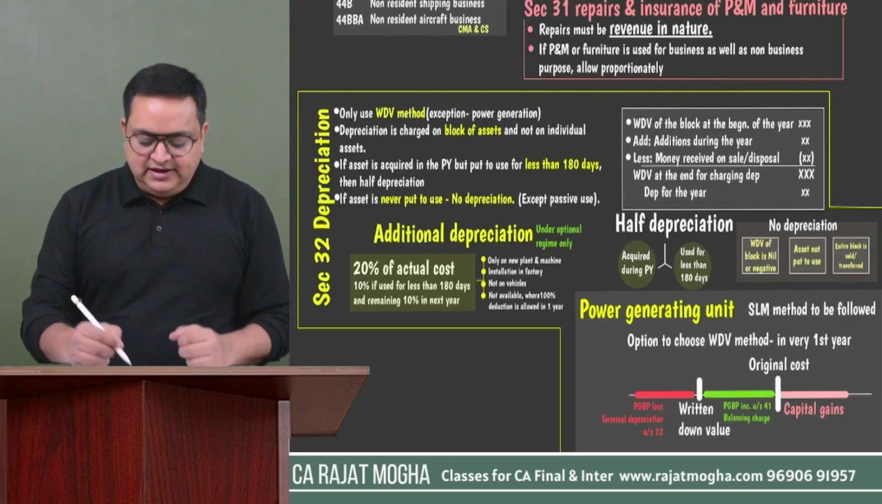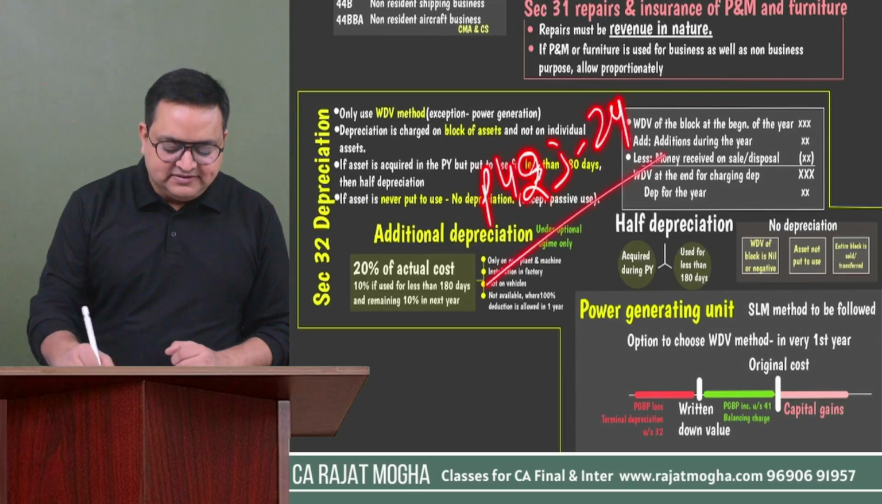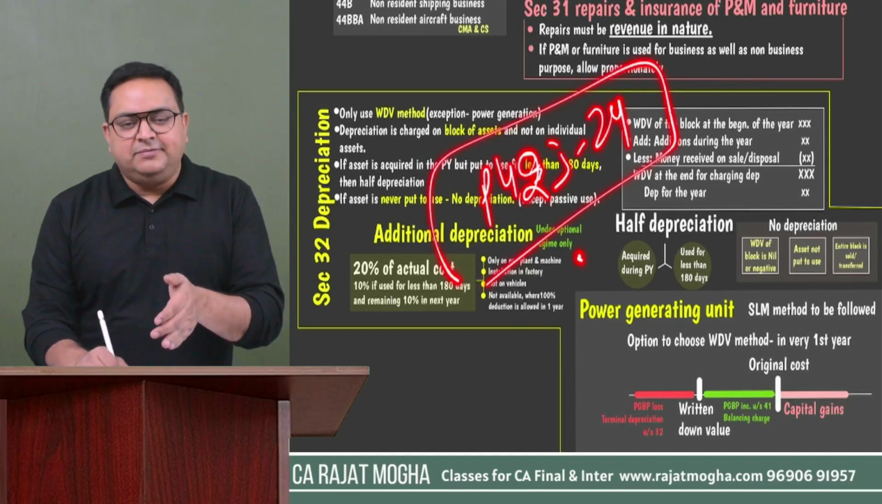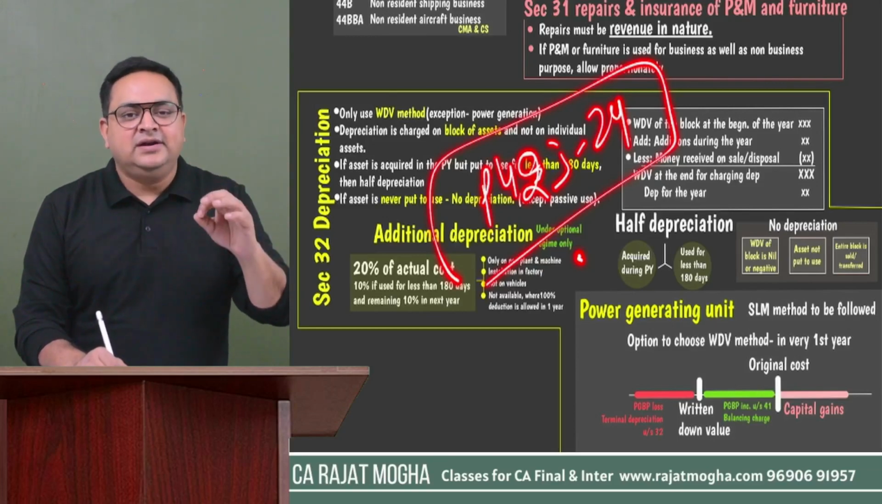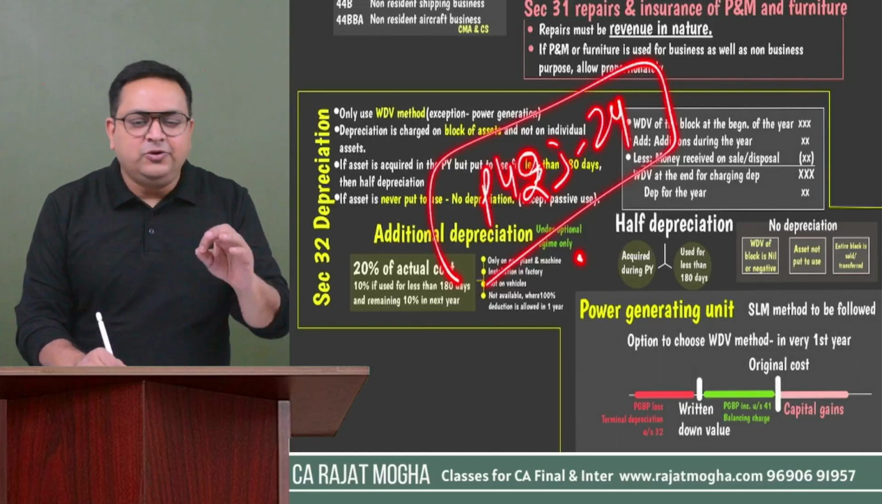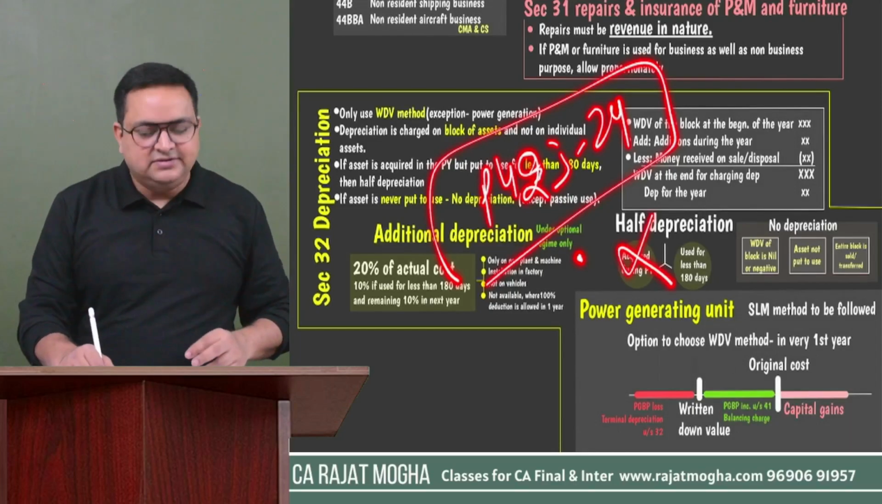Let's say assessee during the previous year 23-24 has purchased the asset. So whenever that assessee has acquired the asset, it will form part of the block. But you will see whether this asset is put to use or not. If it is mentioned in the question that it is not put to use during the year, then you will not charge depreciation.